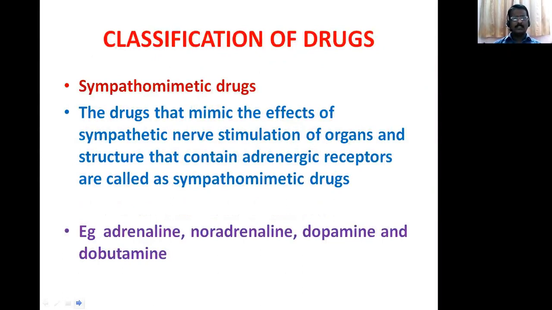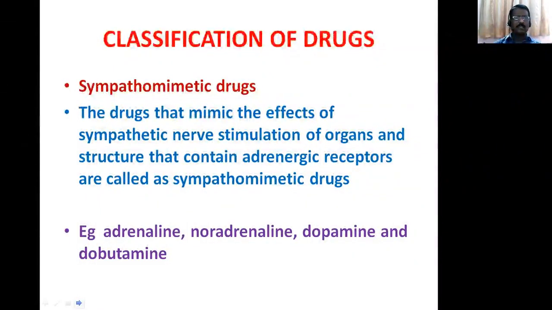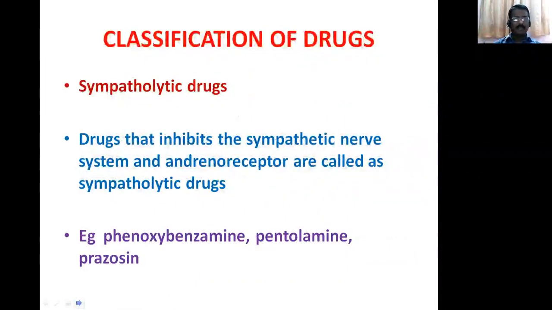Sympathomimetic drugs: the drugs that mimic the effect of sympathetic nerve stimulation of organs and structures that contain adrenergic receptors are called sympathomimetic drugs. Examples: adrenaline, noradrenaline, dopamine and dobutamine. In case of hypotension, to improve the BP, they stimulate the sympathetic nervous system, so we give dopamine and dobutamine. Sympatholytic drugs: the drugs that inhibit the sympathetic nervous system and adrenoreceptors are called sympatholytic drugs. Examples: phenoxybenzamine, bendroflumethiazide and bromazine.